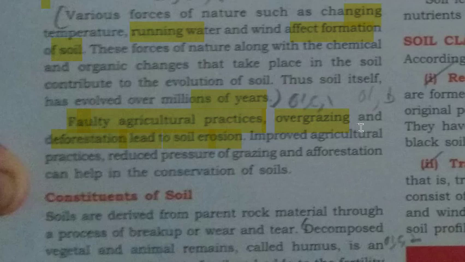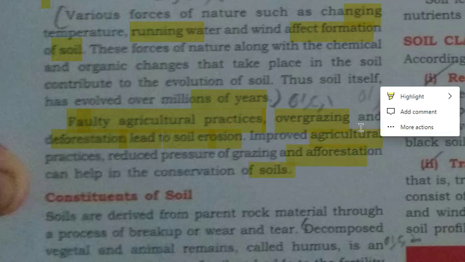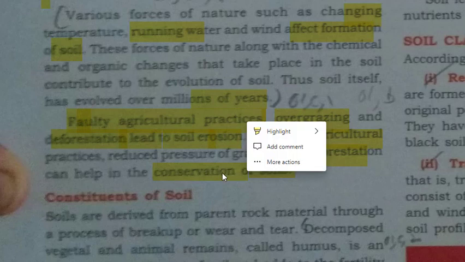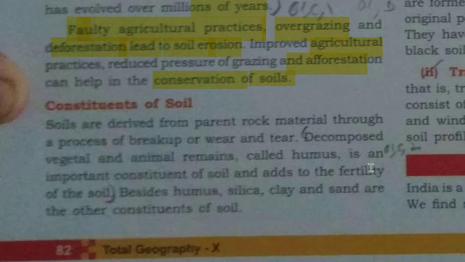Improved agricultural practices, reduced pressure of grazing and afforestation can help in the conservation of soil. So if we do the reverse process, that is, if we use improved agricultural practice, if we reduce overgrazing and if we do afforestation, that means if we plant trees, then it will help to conserve the soil, to reduce the soil erosion. Now let us see the constituents of the soil.